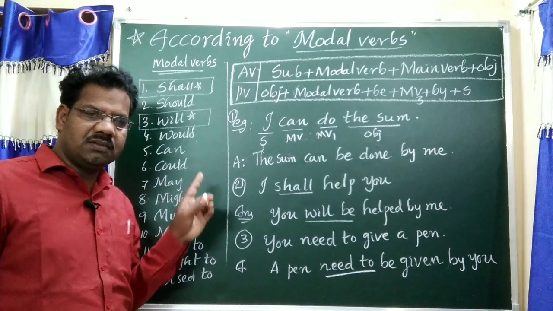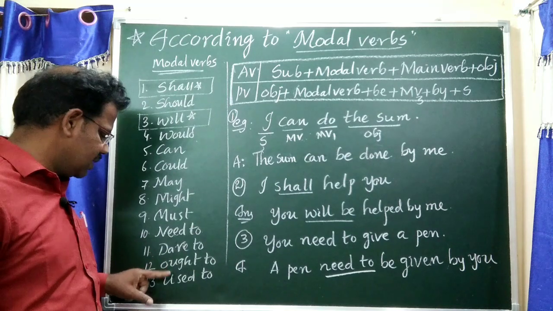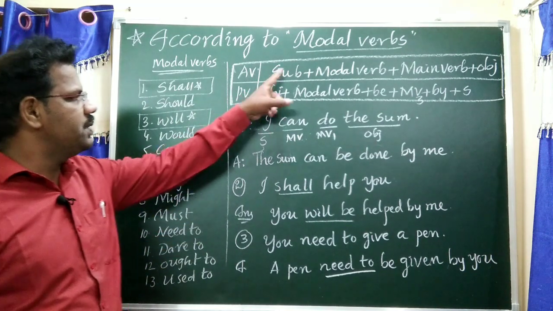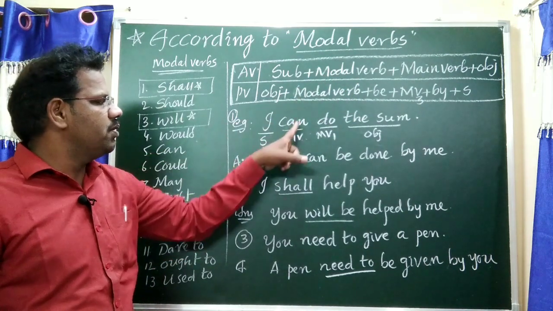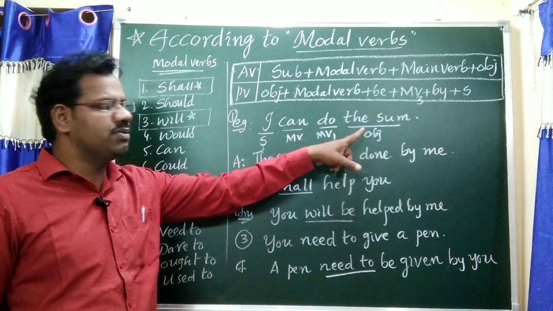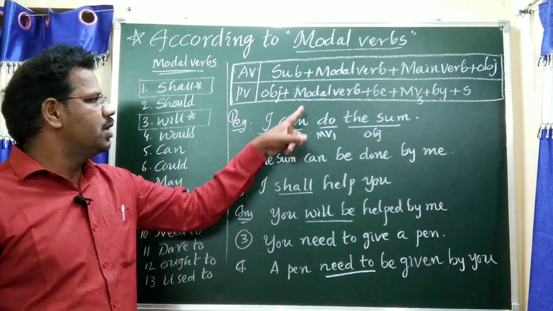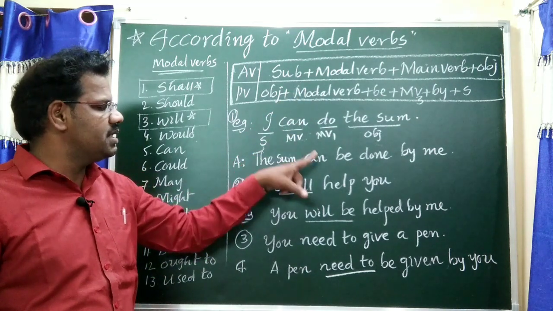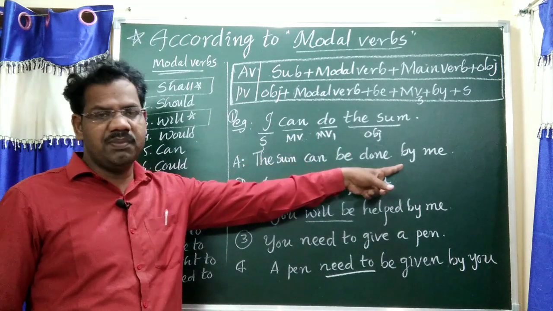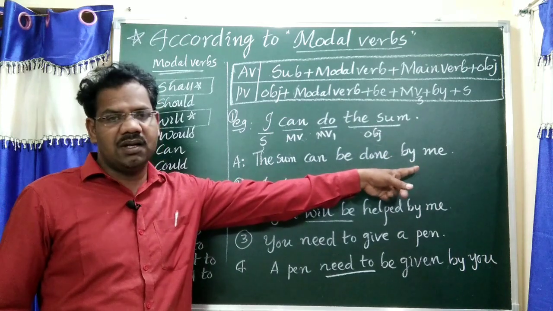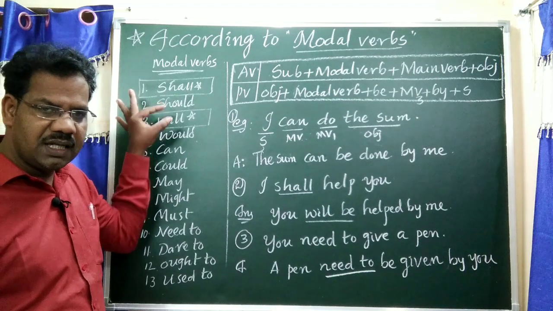According to modal verbs: shall, should, will, would, can, could, may, might, must, need to, dare to, ought to, used to. See, subject plus modal verb, main verb, object. For example: I can do the sum. Passive voice: object, the sum; the modal verb given in the question, "can," changed as "can be"; "do," third form "done"; preposition "by"; "I" changed as "me," objective case. Except shall and will, the remaining are changed as "be" only.